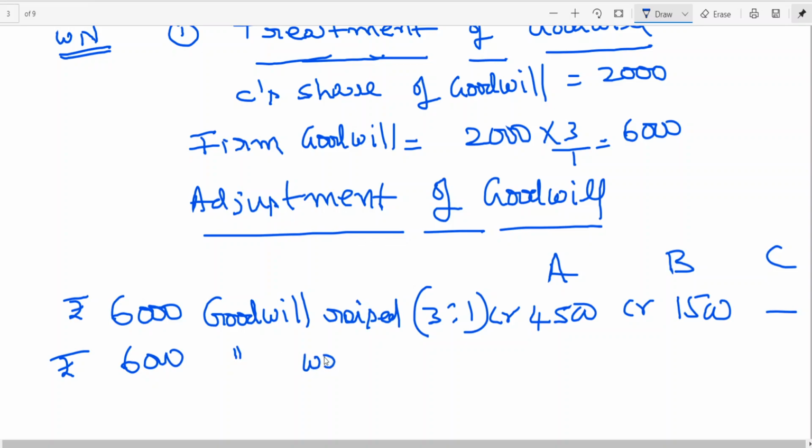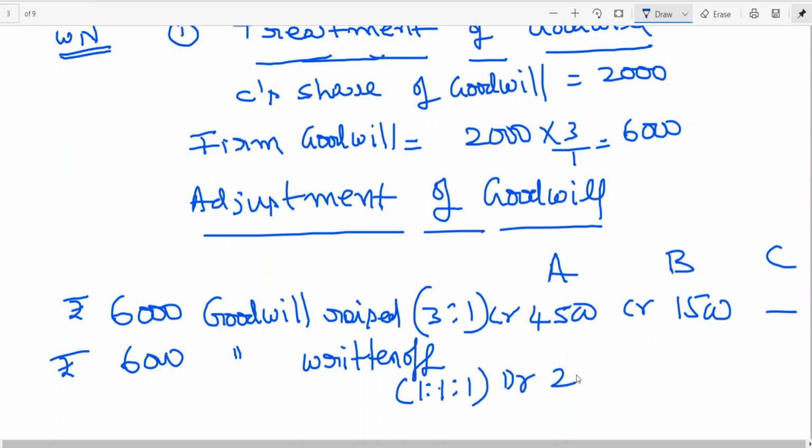Goodwill written off. I told you this is also an easy thing. Or else you can find out the firm goodwill and the sacrificing ratio, the share of goodwill. Instead of that, I am converting the share of goodwill into firm goodwill, then raising and writing off. I think this will be easy for you to work out. What is the ratio? 1 is to 1.